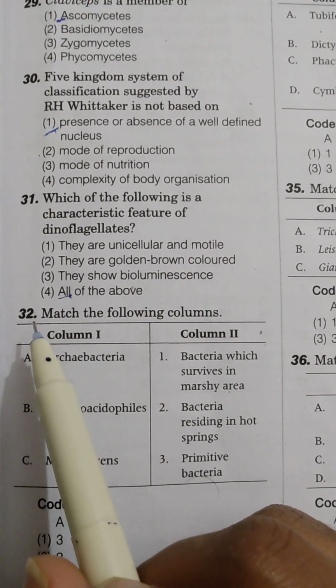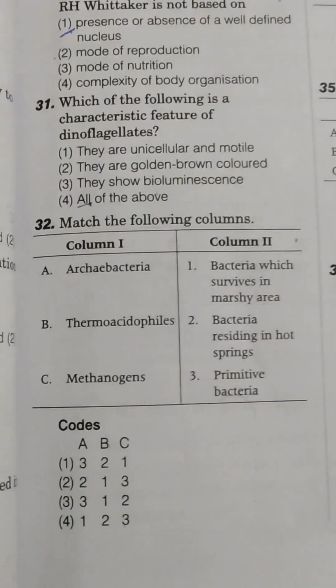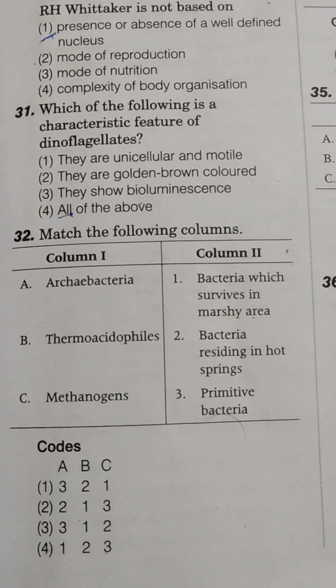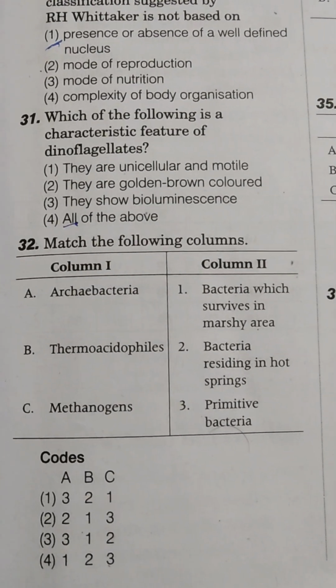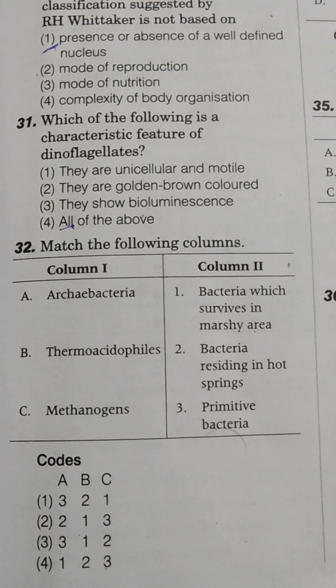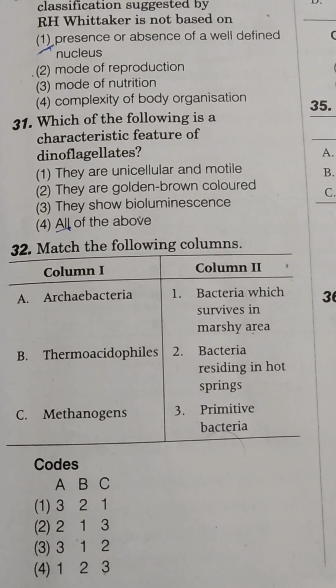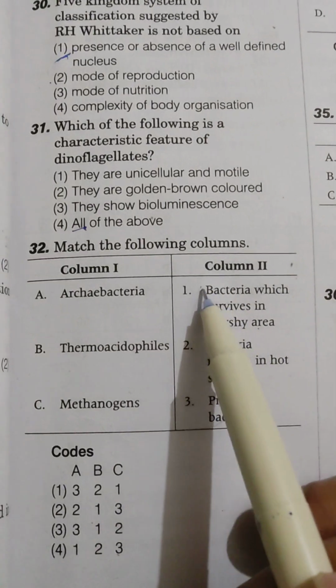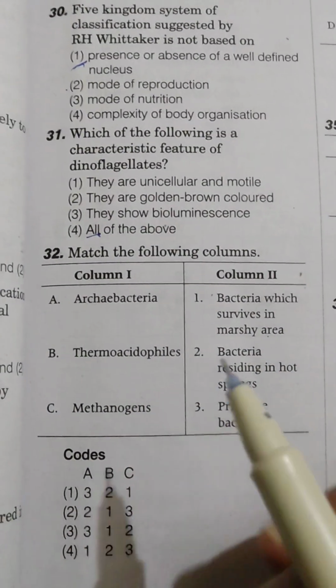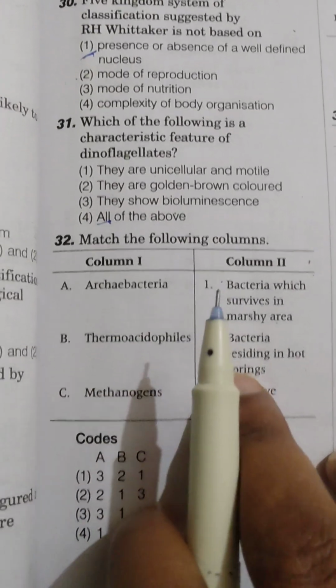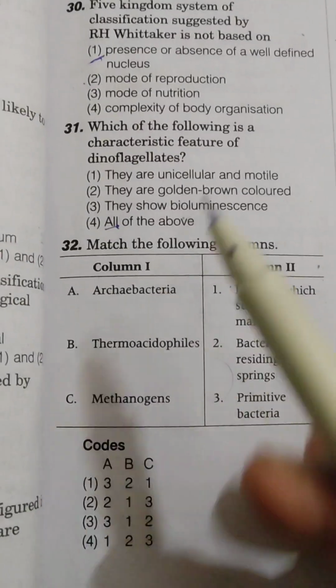Next, we are coming to question number 32. Here the question is: match the following columns. Whenever we start to answer any match the following in our examination, we should look for the matches that we are 100% sure of, or more sure than the others.